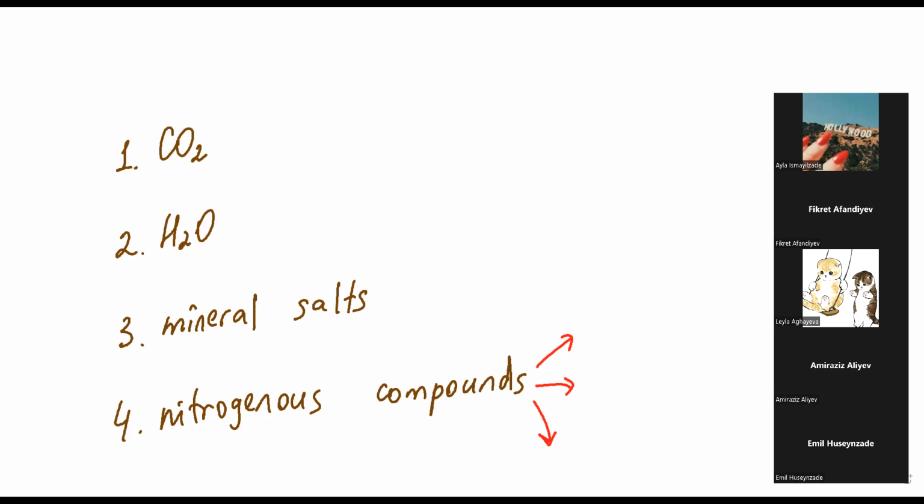But if we have more intake than we need, in this case, they release some waste products in the liver. I will give you information about it. These are known as nitrogenous compounds. And guys, there are 3 types of nitrogenous compounds. They are urea, ammonia, and uric acid. Guys, try to take notes. I think you are also taking the notes.